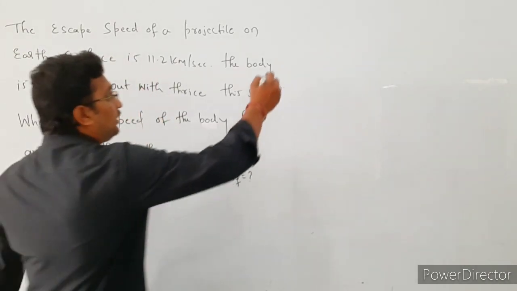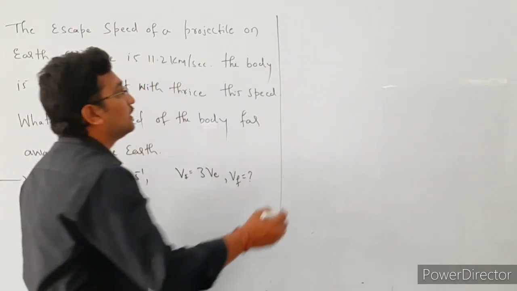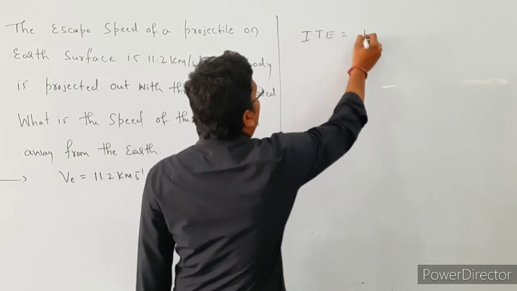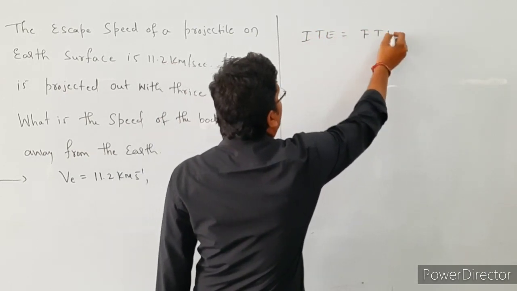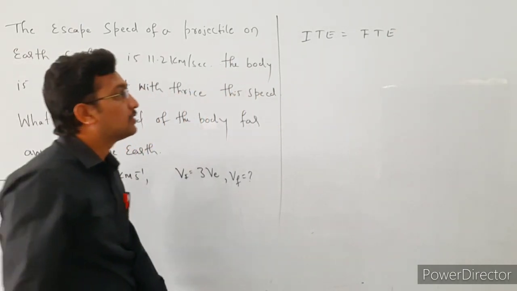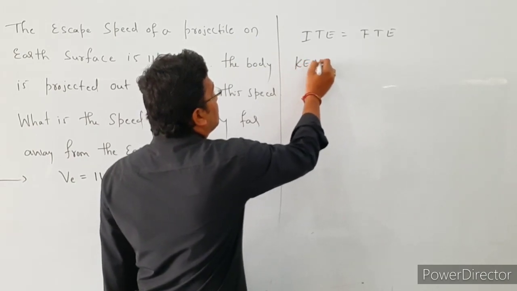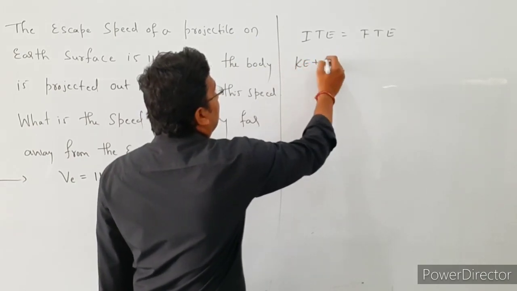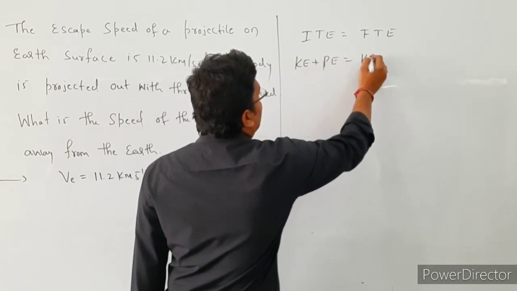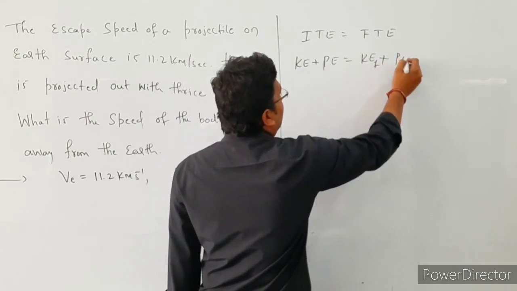Okay, see here also we are going to apply the law of conservation of energy. So that is the initial total energy that is equal to final total energy. Initial total energy that is equal to final total energy. So initial total energy means it is the sum of kinetic energy plus potential energy, right. Potential energy that is equal to, here also same, final kinetic energy plus final potential energy, right.